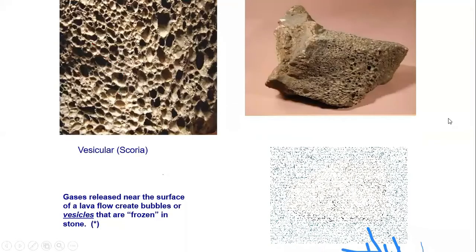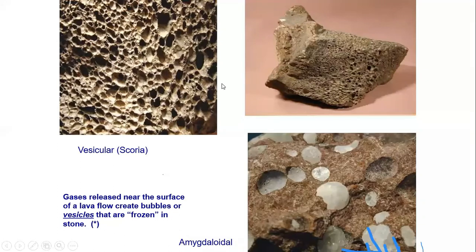Here you can see some examples. When lava comes onto the surface, there will be escaping of gases from the lava surface.